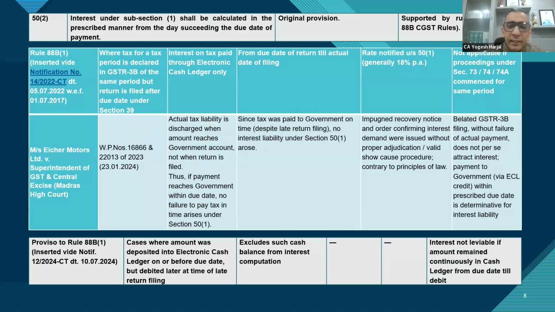Tax was paid and was in the cash ledger. A restaurant does not have the option to avail ITC at all. Tax was paid through the cash ledger, but that amount in the cash ledger was also credited late. But in essence, the tax was already deposited to the government account. So will interest still be payable in this case?